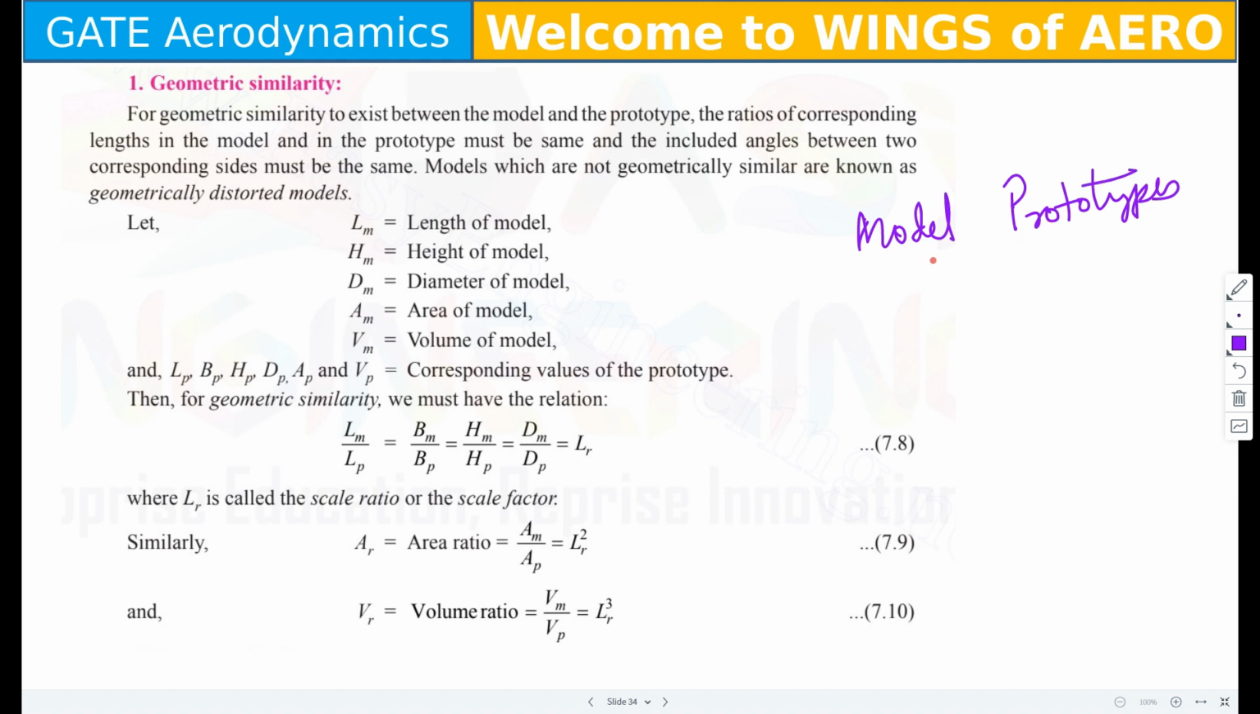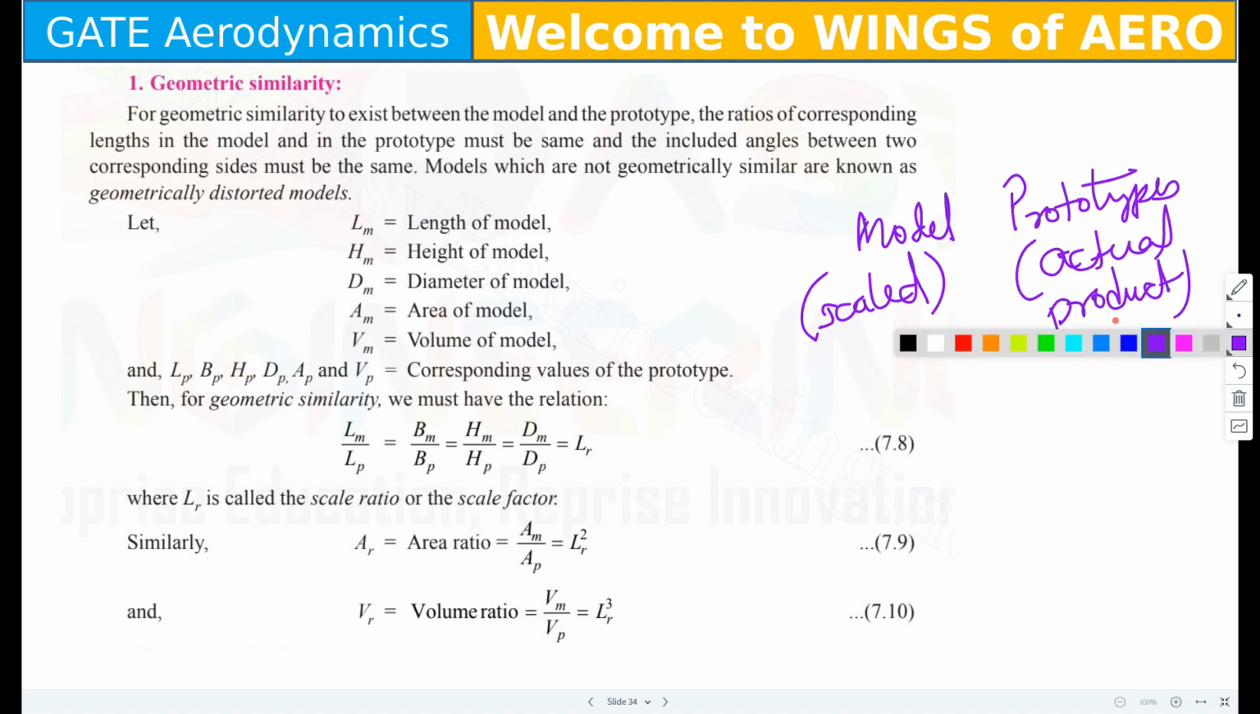What I said in the morning, what is the difference between model and prototype? A model means a scaled model. It can be of a small size, or you can make an enlarged size. It can be a scale model of any actual product. A prototype means the actual product.